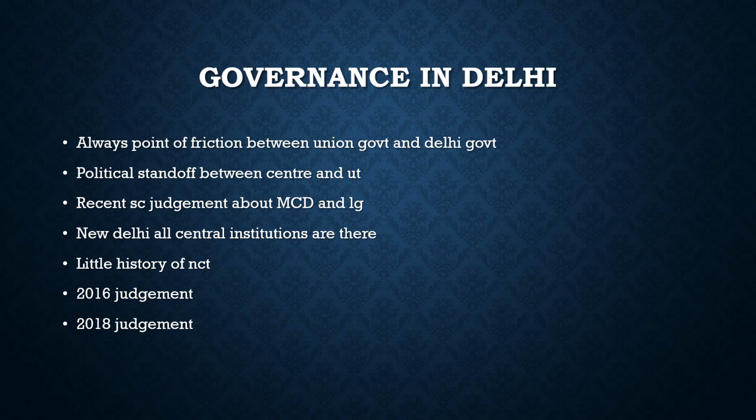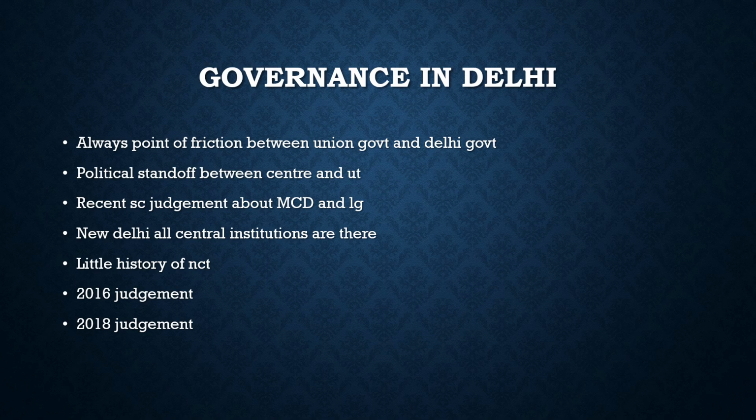Why are we discussing this? Recently we saw a Supreme Court judgment in which the Supreme Court ruled that the Lieutenant Governor has the absolute discretionary authority to nominate officials in the Municipal Corporation of Delhi without the aid and advice of the Council of Ministers of the Delhi government. So it gave this absolute right to the Lieutenant Governor, and in that way it diluted the right and power of the elected government of Delhi. This Supreme Court judgment undermines the Delhi government.